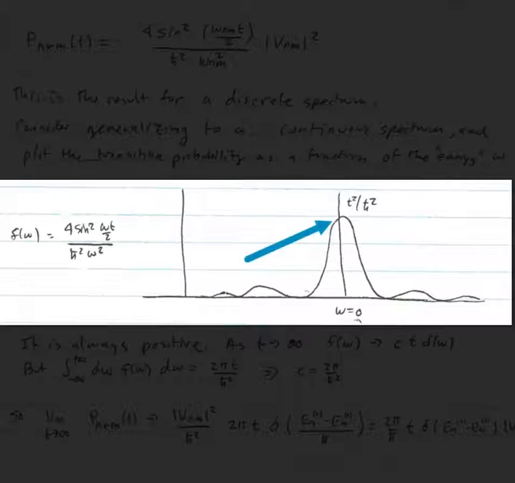You can see it's strongly peaked around omega equals 0, because near omega equals 0, sine of omega t over 2 divided by omega will go like t over 2. If I square that, I'll get t squared over 4. That cancels the 4 and it becomes t squared over h bar squared. And so the peak is going to be t squared over h bar squared. It's always positive because it's the square of a function, and it's going to have some oscillations because we know the sine goes to 0, so it's going to look kind of like this plot is showing you.